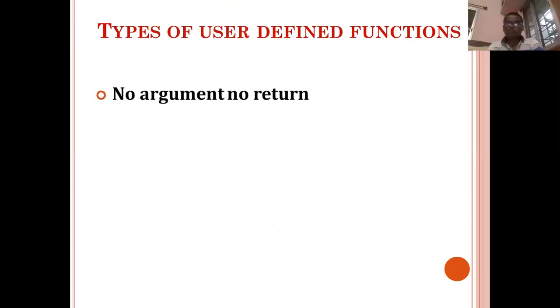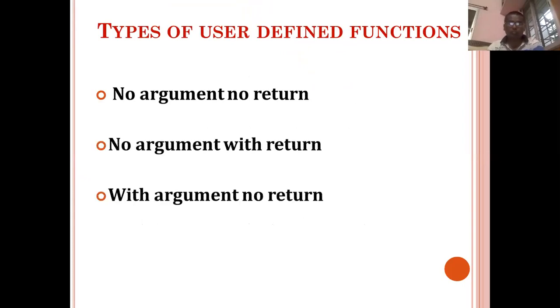Actually, there are a total of 4 types, and these types depend on the argument and the return type. The first type is no argument no return, the second is no argument with return, the third is with argument no return, and the fourth is with argument with return. Before writing the function, we have to be clear in our mind which type we want to write.